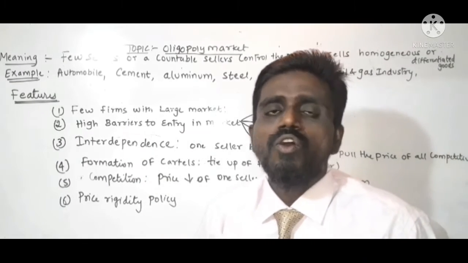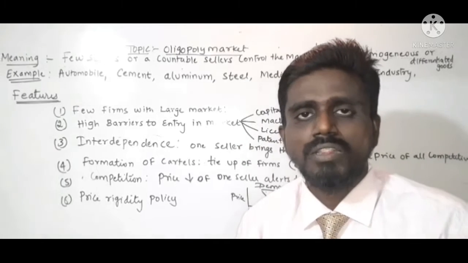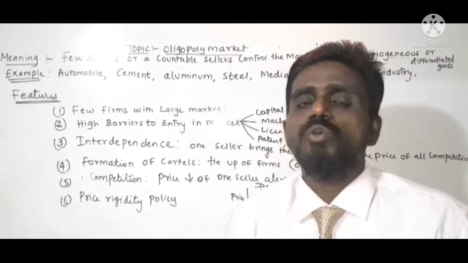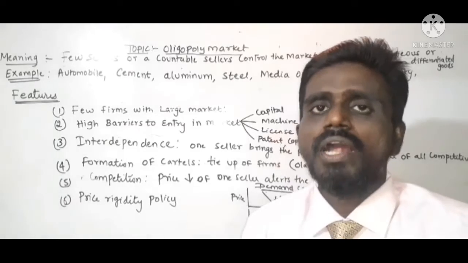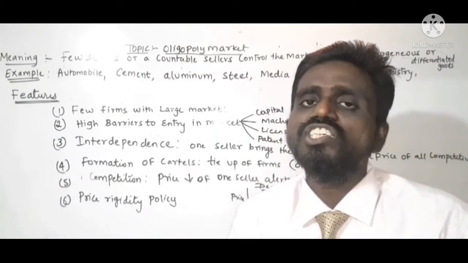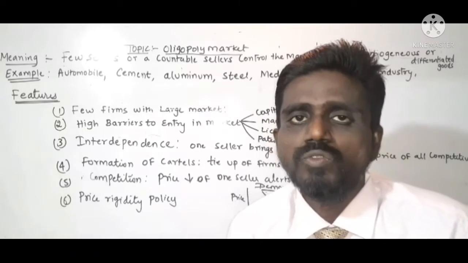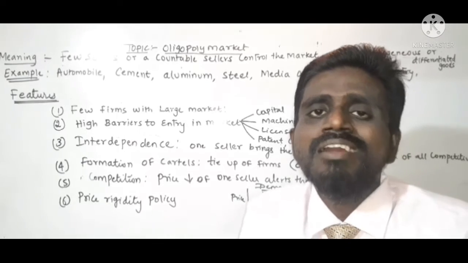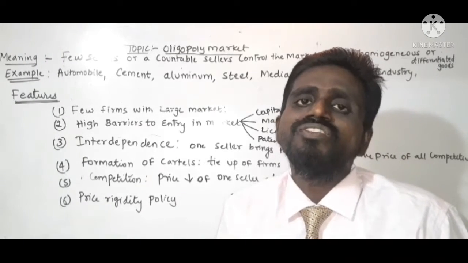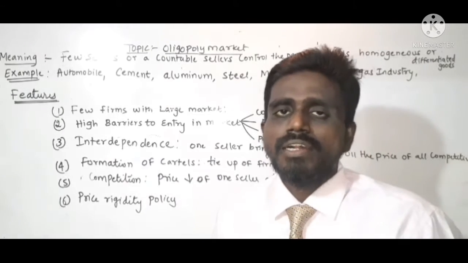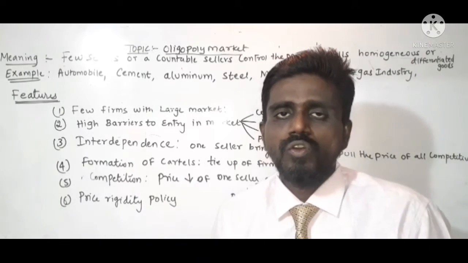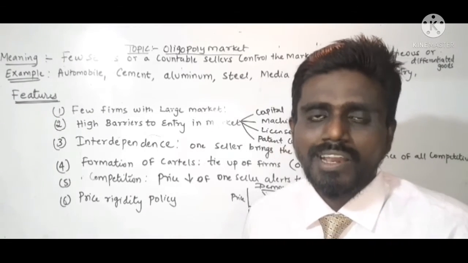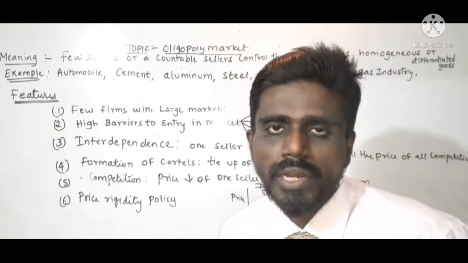They sell homogeneous, meaning substitutable products, and differentiated goods. Differentiated goods means what? Goods which are close substitutes but have some kind of difference in their brand, quality, or feature. Understood? So in oligopoly market, few sellers are available, and they sell homogeneous or differentiated products in the market.